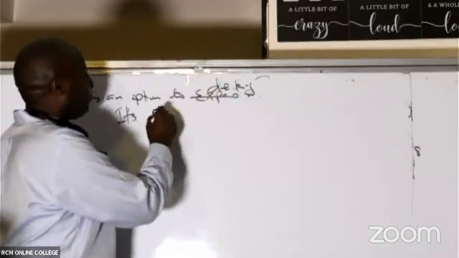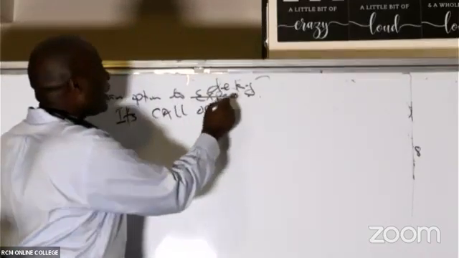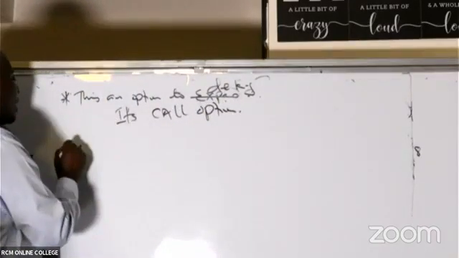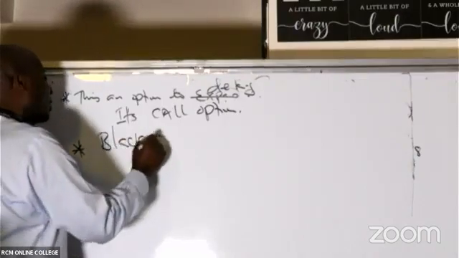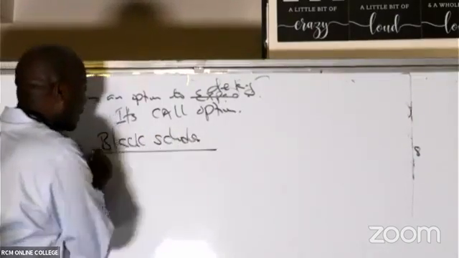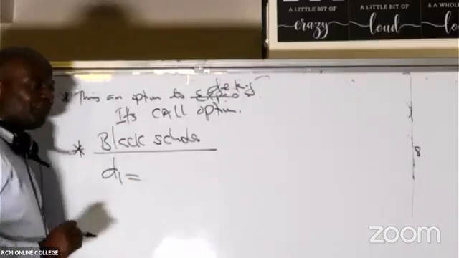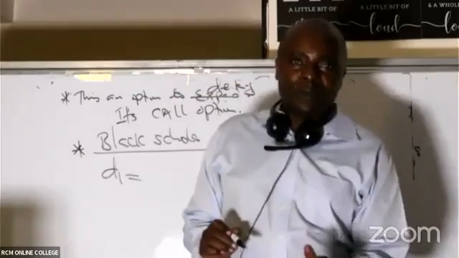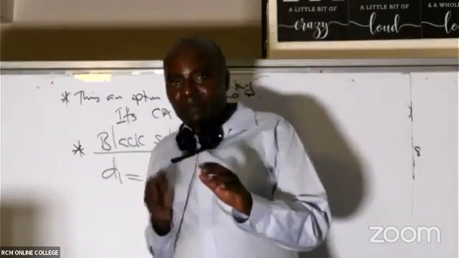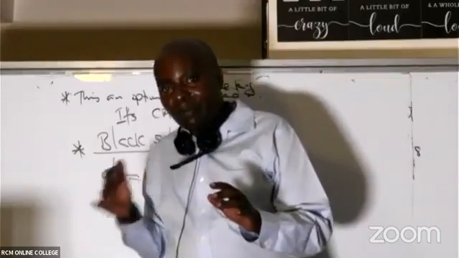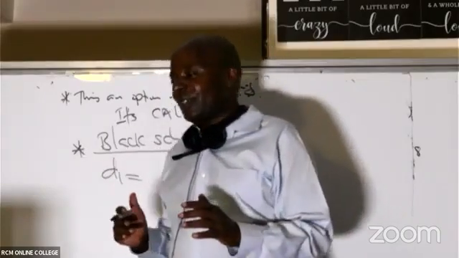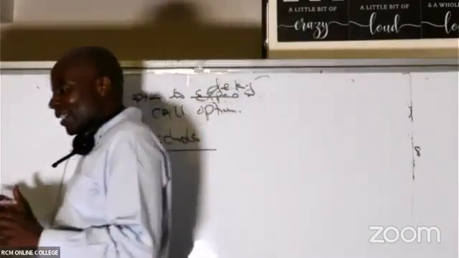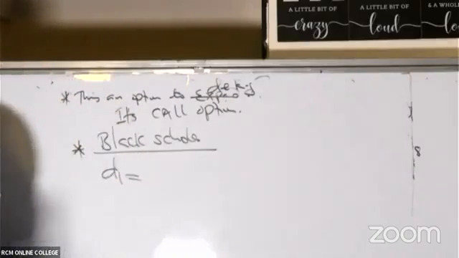It's a call option. From there, ladies and gentlemen, I will be able to move very fast and write the Black-Scholes for the examiner. So we start with the D1. Is there somebody now who can write the D1 formula without opening some pages? You know, the students who are always used to opening pages. Let's see Naomi saying, yes, Mwalimu, I will be able to get this value. Thank you, Naomi.